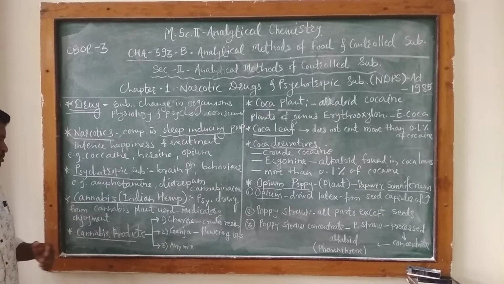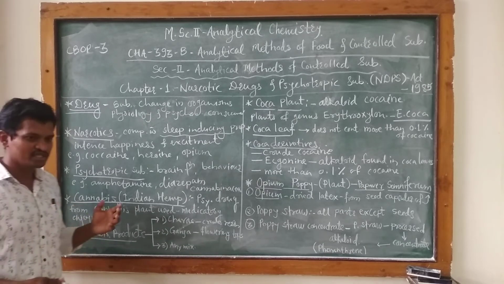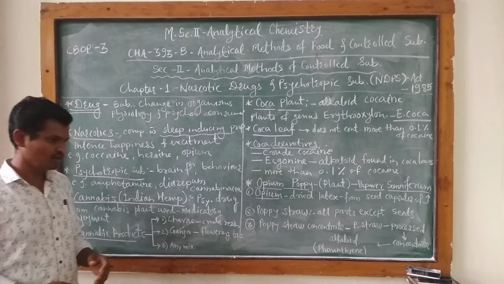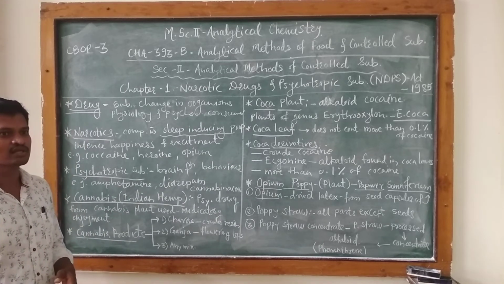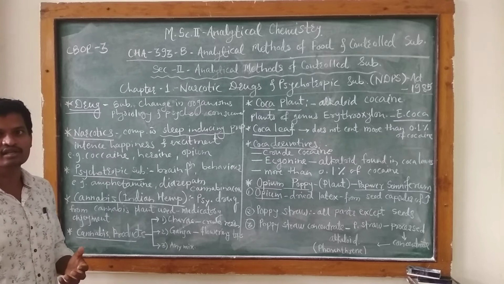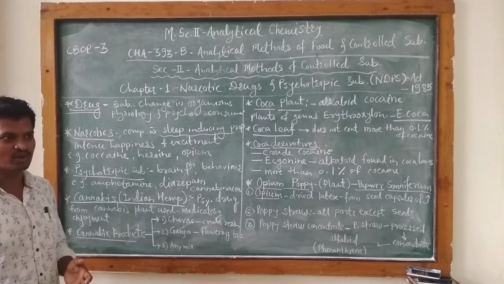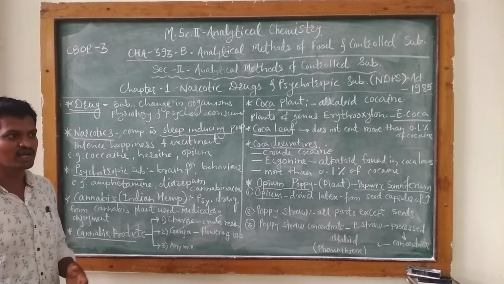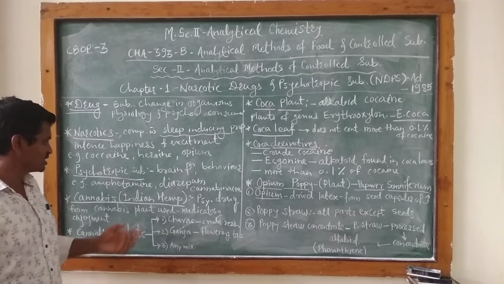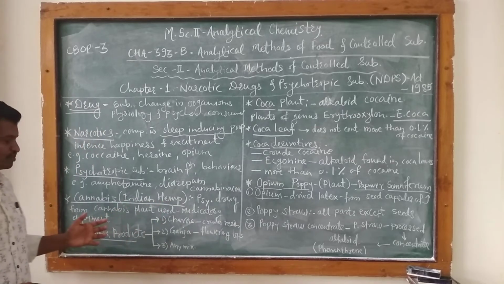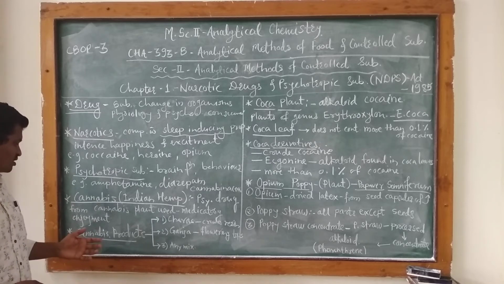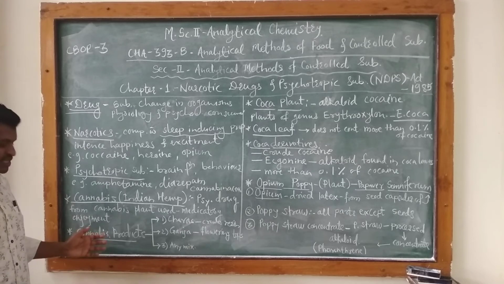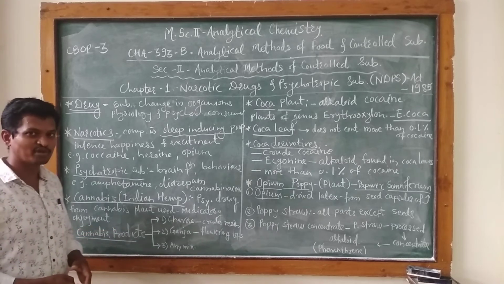We can say this is a general crop cultivated in India. It is also called Indian hemp, cannabis. From this cannabis plant, the cannabis products can be obtained.